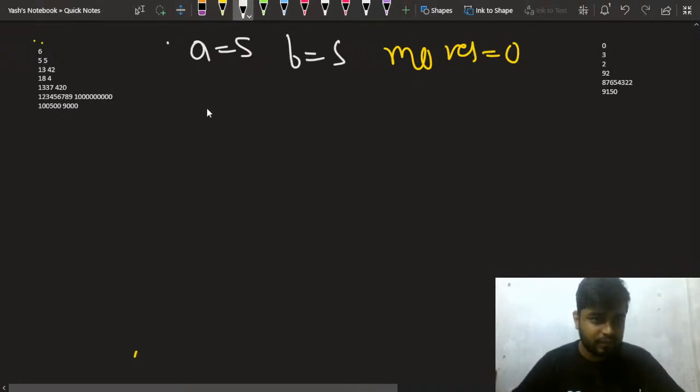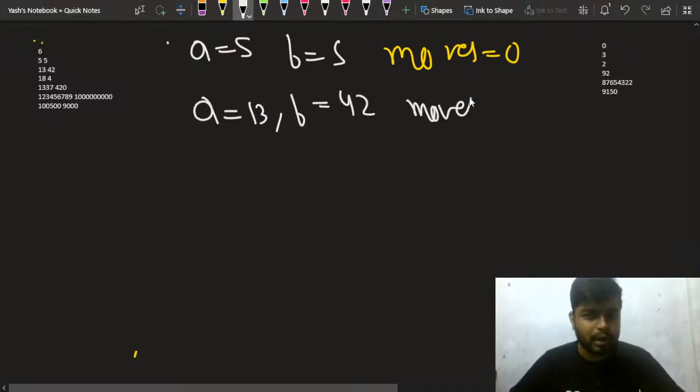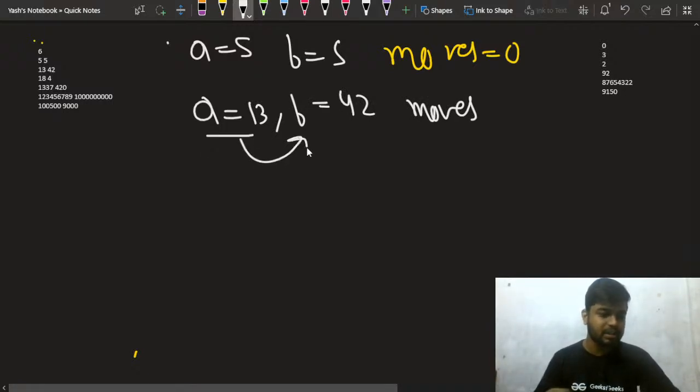Now let's say a is equal to 13 and b is equal to 42. So what will be the number of moves required to convert a to b? How can you do this? Can someone tell me in the chat quickly? You have to convert a to b and minimize your moves. How can we do this?